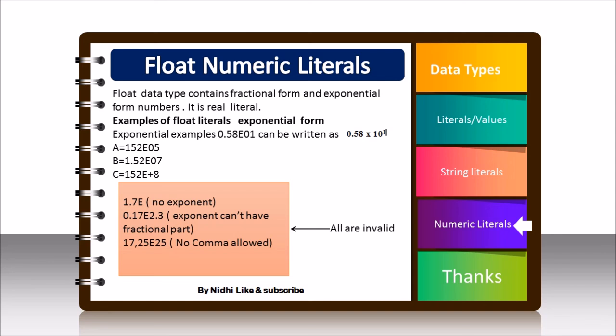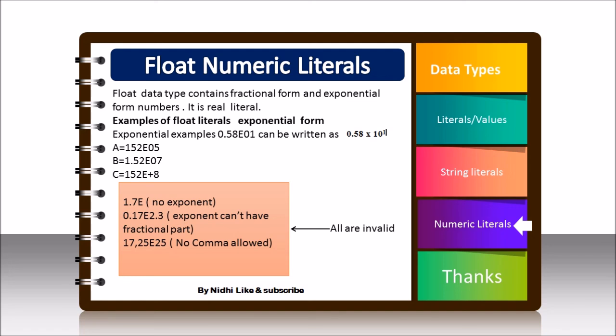Example number 2 in this box, 0.17 e 2.3: in exponent form, a fractional part is not allowed. Exponents can't have a fractional part, so this is the reason it is invalid. Comma is also not allowed in exponential form. So we can store floating point numbers like this also. This is just an example. You can check it in IDLE, the Integrated Development Learning Environment of Python 3.6 or Python 3.8.